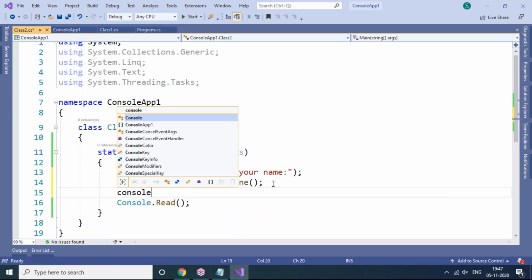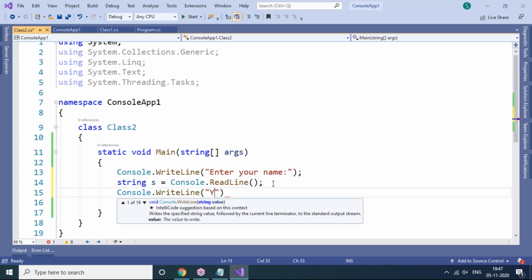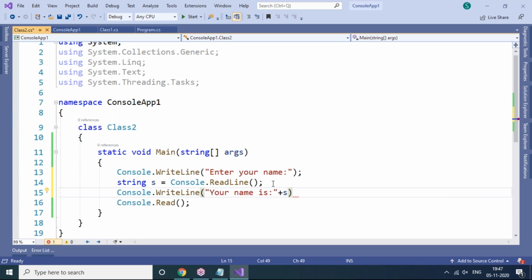Now after that, you can see Console.WriteLine. Here I'm giving just "Your name is", and I'm going to add the variable value to this statement, plus s. s is our name only. Whatever name we enter is going to be stored in the s variable. Finally, I'm going to give output to the user: your name is so and so.